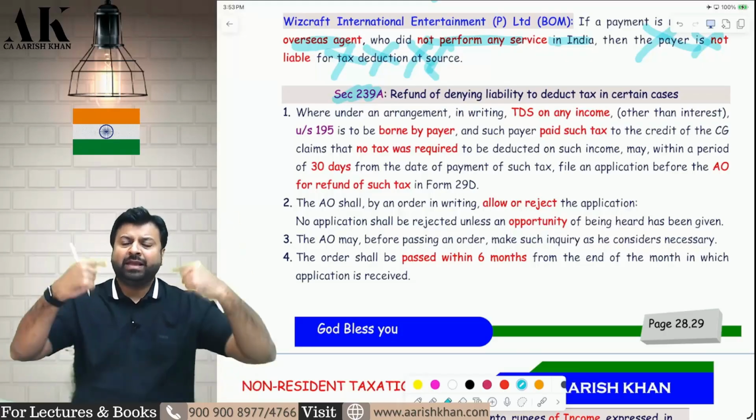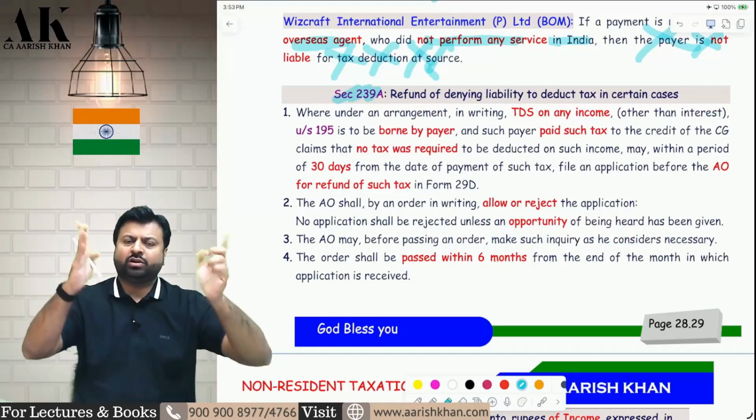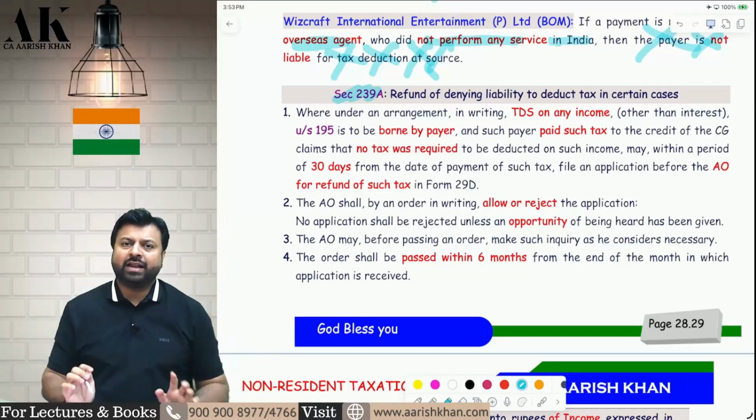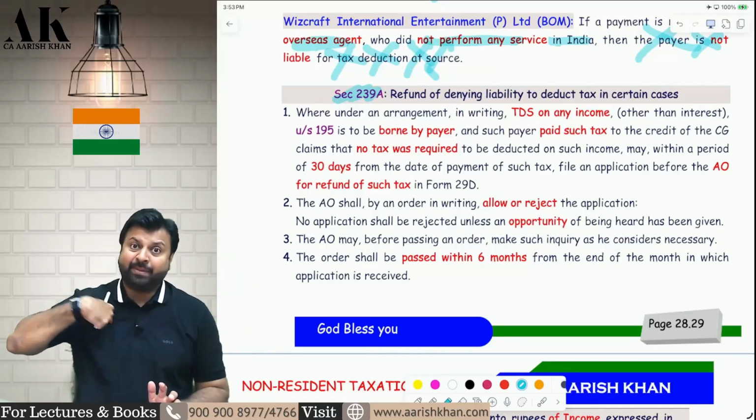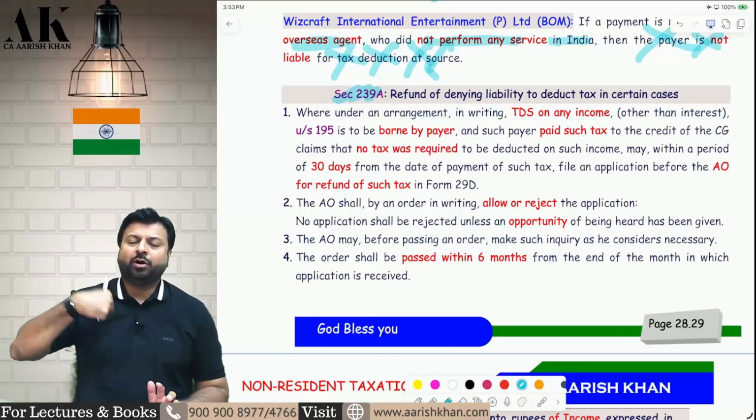Suppose I am a payer, you are a payee. I am in India, you are outside India. I am resident, you are non-resident. I am making you a payment of 10 lakh rupees and I am bearing the tax. The payer is bearing the tax. So I have borne the tax, I have paid the tax.